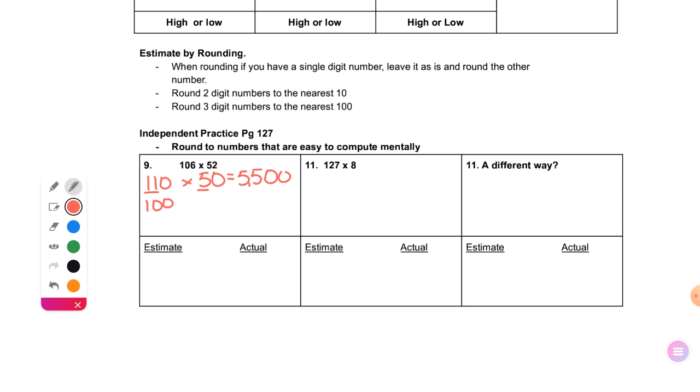If we change this one to 100, if we can leave the other one alone, we want to. Can we leave 52 as 52? Yeah, because if I'm multiplying it by 100, can I do that mentally? Yeah, so we're going to leave the other one as 52. And we would get 5,200.